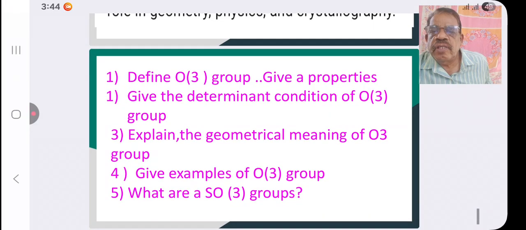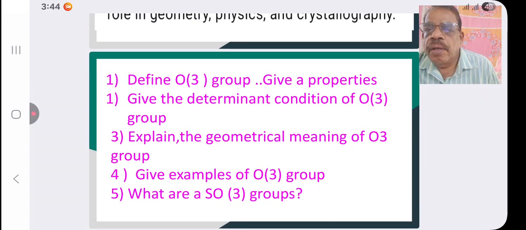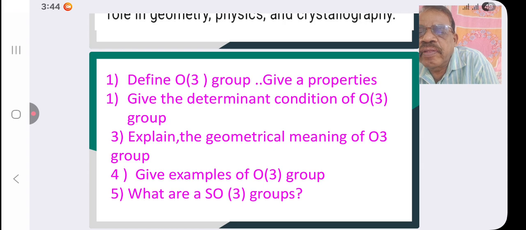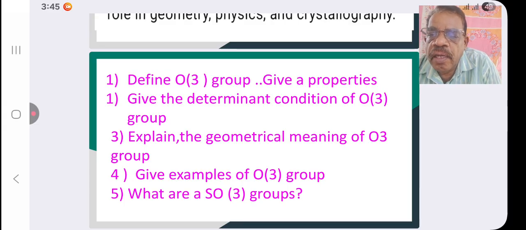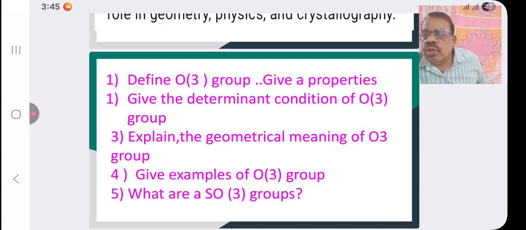These are the important questions. Define O3 group and give its properties. Give the determinant conditions of O3 group. Explain the geometrical meaning of O3 group. Question number 4: give examples of O3 group. Number 6: what are SO3 groups?